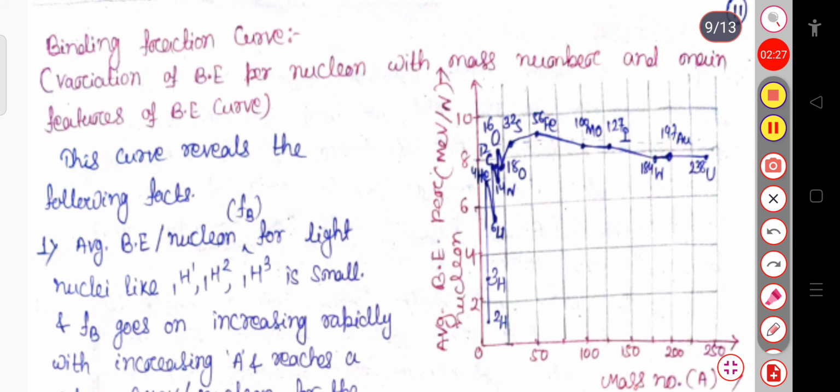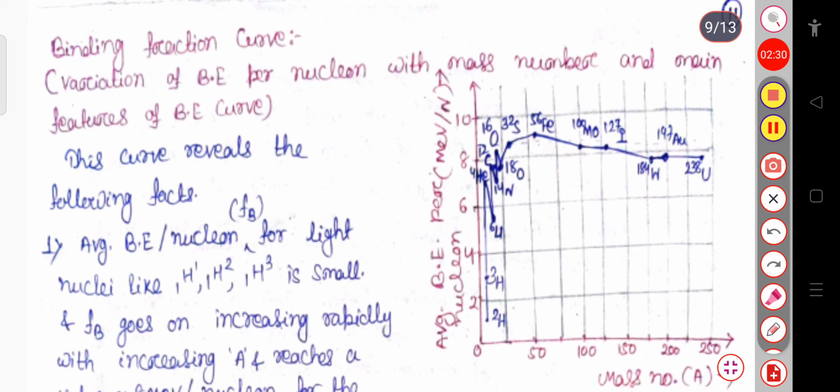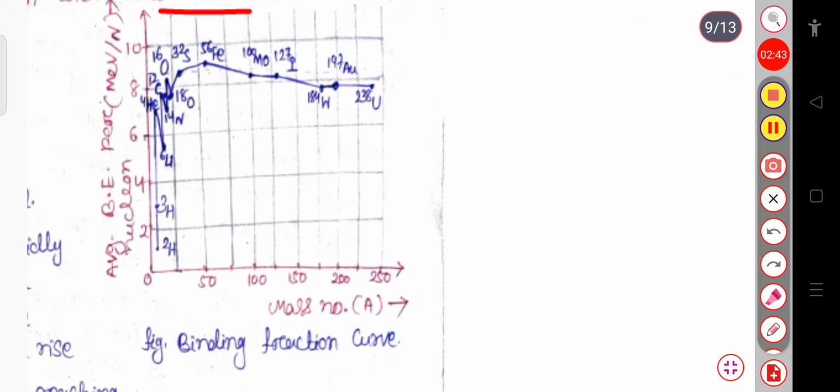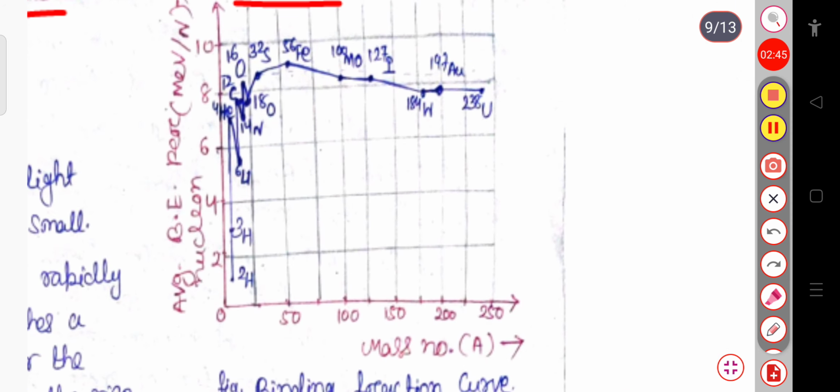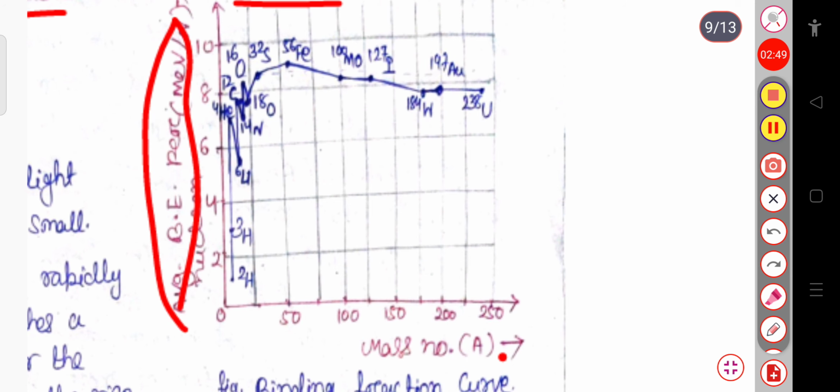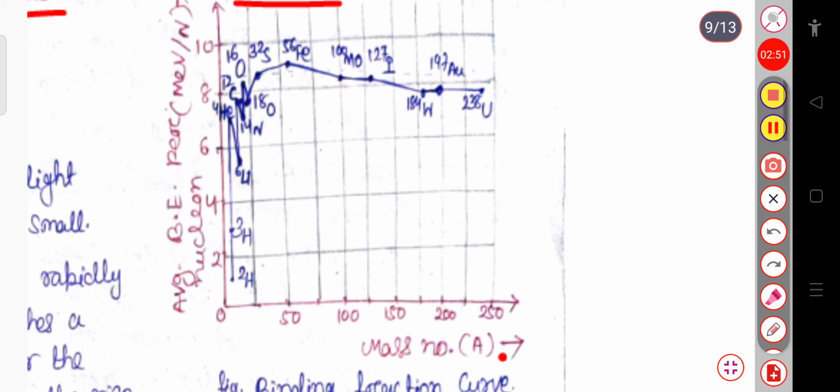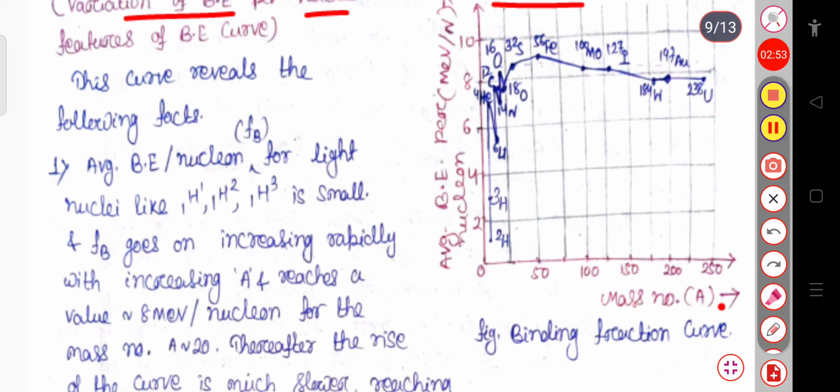Now we will see the binding fraction curve, also known as the binding energy curve. This is the variation of the binding energy per nucleon with the mass number, and here we will see the main features of the binding energy curve. Here you can see the graph plotted between the mass number A and the average binding energy per nucleon. This curve reveals the following facts.